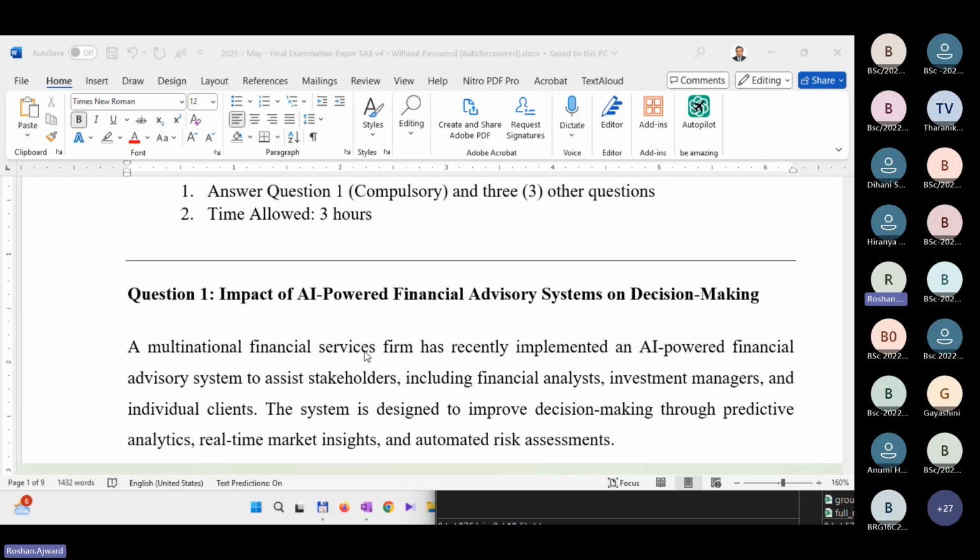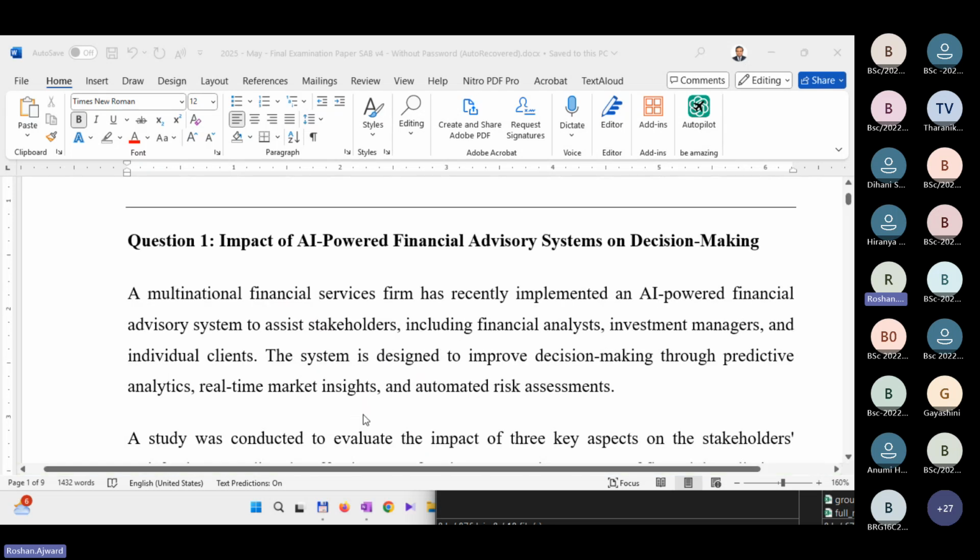This time also this structure is there. So a multinational financial service firm has recently implemented an AI-powered financial advisory system to assist stakeholders, including financial analysts, investment managers, and individual clients. The system is designed to improve decision-making through predictive analytics, real-time market insights, and automated risk assessments.